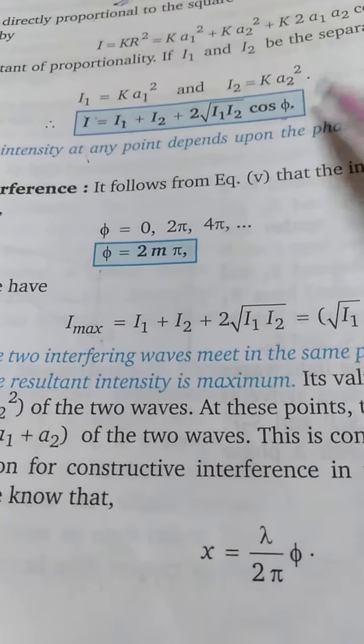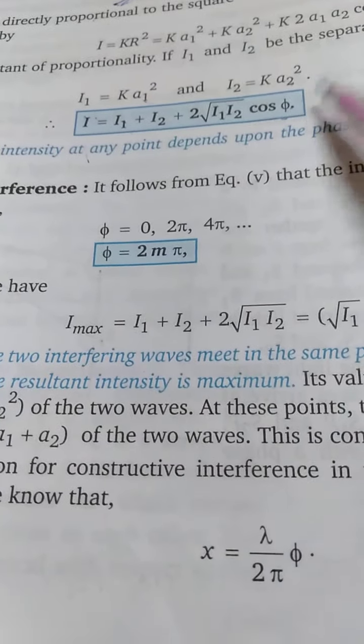So what we are saying is that in terms of path difference, there will be constructive interference if x, that is the path difference, is 0 or a multiple of the wavelength lambda. Okay, that is all about constructive interference. So we have seen an even multiple of pi in terms of phase, and any multiple of lambda in terms of path difference.